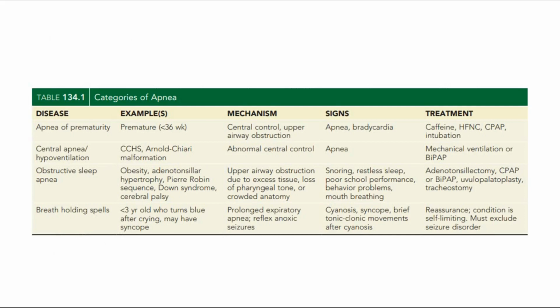This is a table showing the categories of apnea. Apnea of prematurity occurs in premature babies less than 36 weeks gestation, due to central control and upper airway obstruction. Usually treated with caffeine, HFNC, CPAP, or intubation. Later I will talk about other categories, including central apnea or hypoventilation, obstructive sleep apnea, and breath-holding spells.